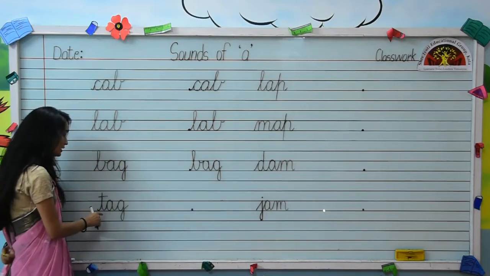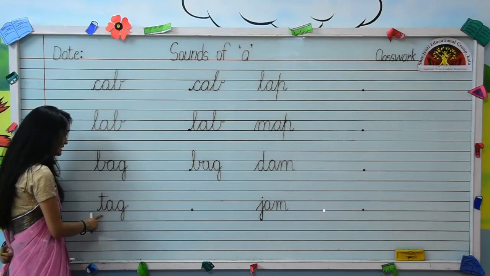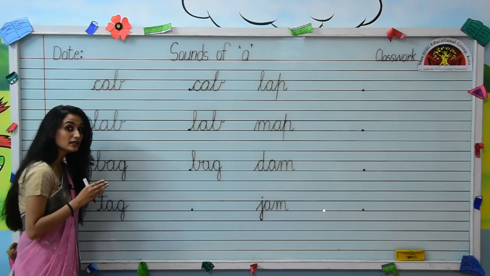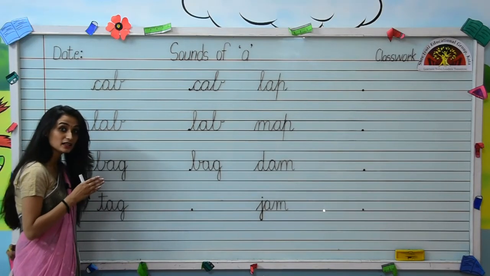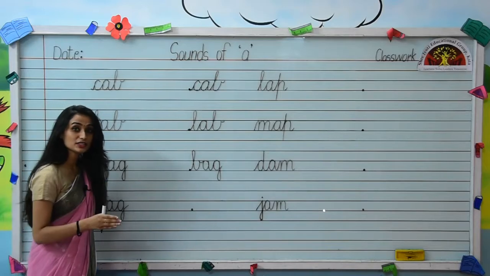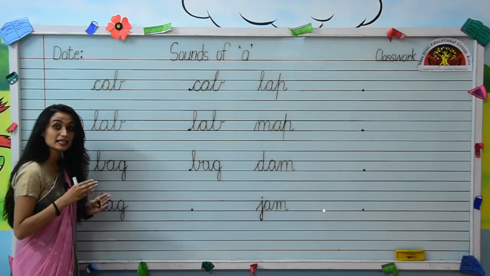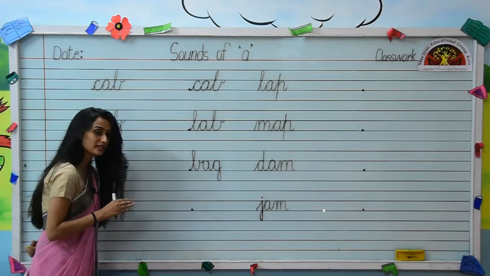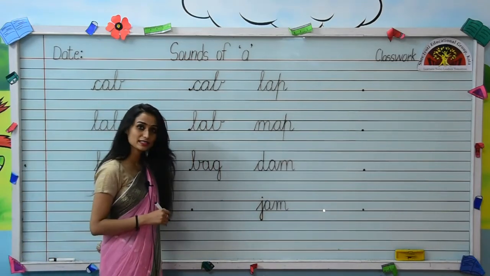Come on, the next word. Your next word is T-A-G, tag. T-A-G, tag. Now let's see how to write this word.